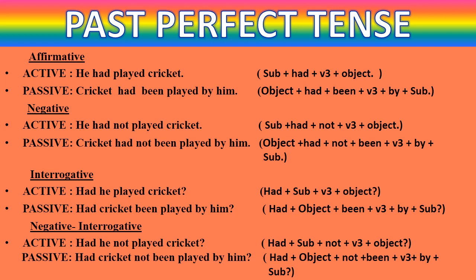So he had played cricket. What is the passive? Cricket had been played by him. Negative sentence. He had not played cricket. Passive. Cricket had not been played by him. Interrogative. Active. Had he played cricket? Question mark. And the passive is had cricket been played by him? Question mark. Now negative interrogative. Active is had he not played cricket? Question mark. So the passive becomes had cricket not been played by him? Question mark. So students, I hope you have understood it well.